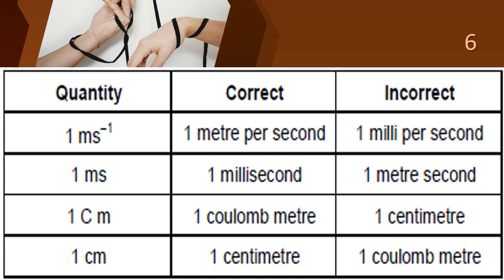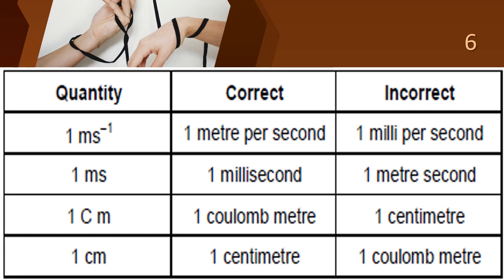And the second point, if it is the name of the scientist as a unit and you are writing it as a symbol, you should use only the uppercase alphabet, that is capital letters. Ampere means capital A, Newton means capital N. And then what is the third point? Apart from the names as units, for all others we should use only small letters. That is for length, small l. For meter, small m.